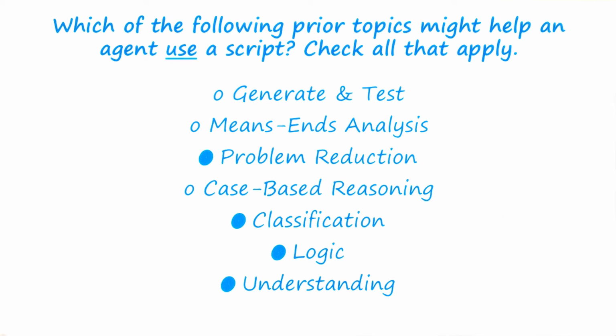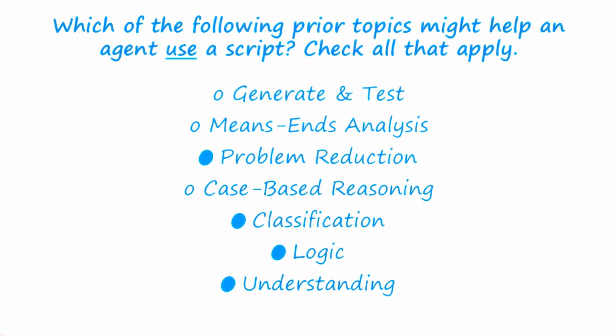So for problem reduction, we saw earlier that the script breaks down the overall scene into smaller scenes and then even further into smaller actions. What that means is that when we're executing the script and it gets caught somewhere, we can break it down and see exactly where the script got caught. So we can see exactly where an expectation was violated.